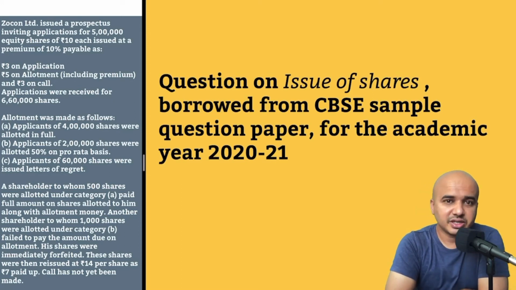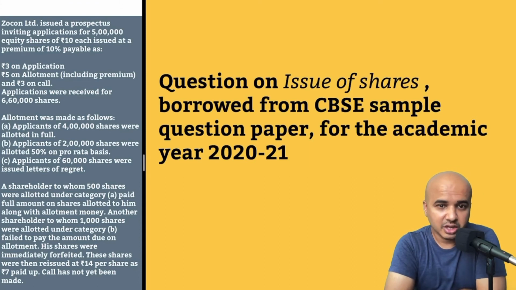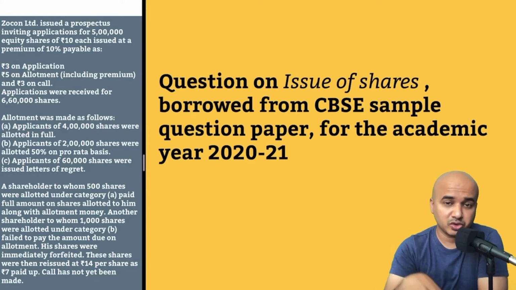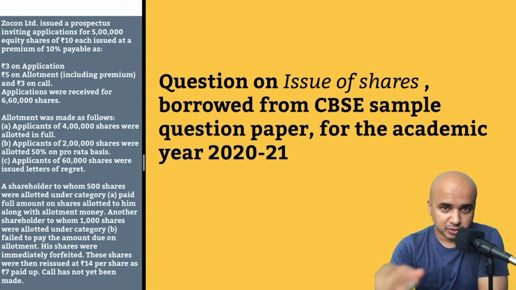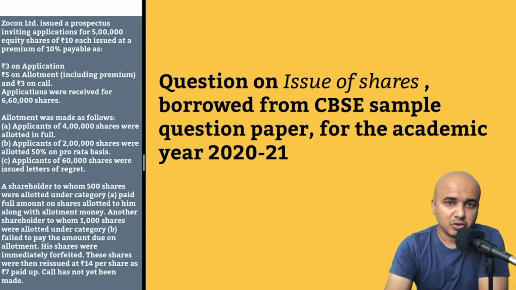Now, in this video, we'll be looking into a question on issue of shares borrowed from the CBSE sample question paper for the academic year 2021. When I say for the academic year 2021, this is a sample question paper which has been designed for this academic year for the ones who were supposed to write exams in May and June. Right now, as you may already be aware, the exams have been postponed indefinitely. So most likely you'll get a notification sometime in first week of June.